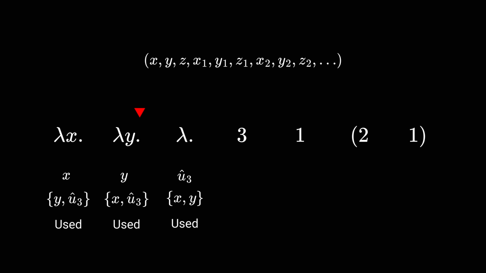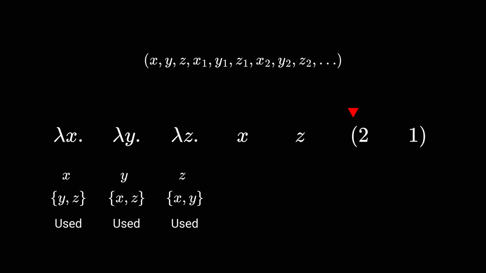Moving on to the third binder. Here, u3 is used, but cannot be x or y. We choose name u3 equal to z. Now that we've selected admissible names for all the binders in the expression, all that's left to do is to resolve nameless variables to their corresponding binders. We've successfully converted a nameless expression to an alpha equivalent one by choosing admissible parameter names for its unnamed binders.